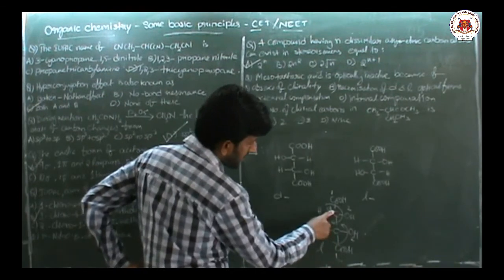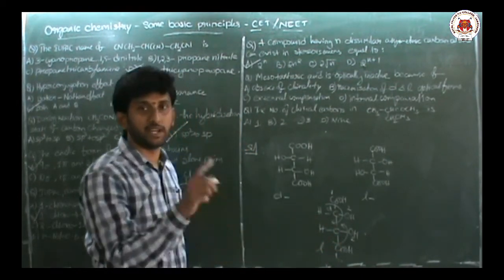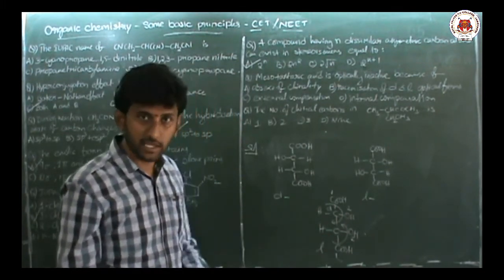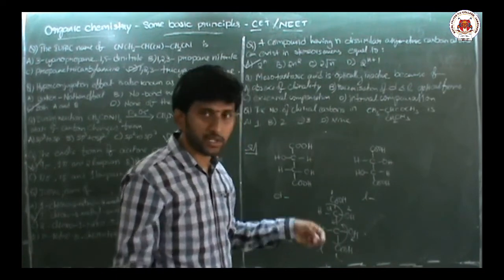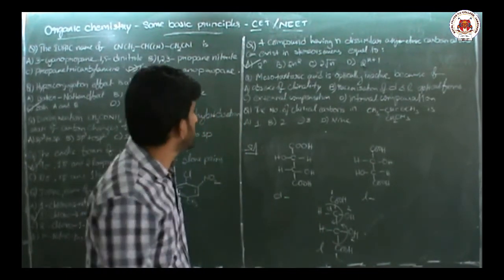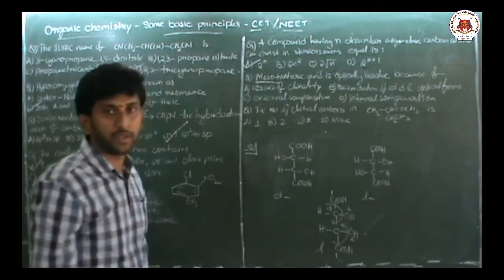So if one carbon rotates the light in the clockwise direction and the adjacent carbon rotates it in the anti-clockwise direction, then both of these optical activities get cancelled. That particular compound is called meso.